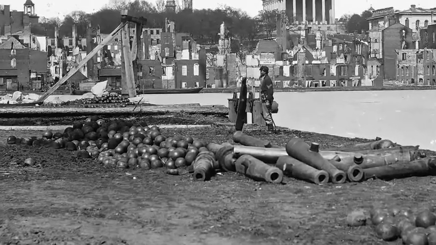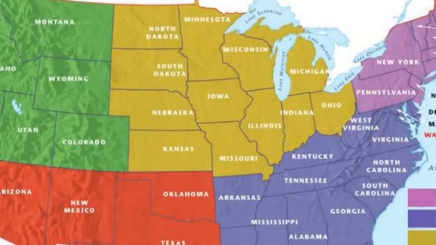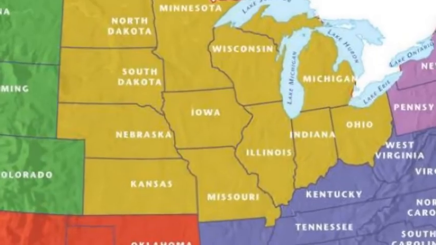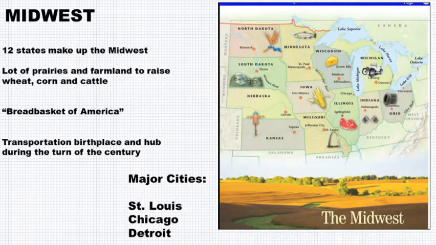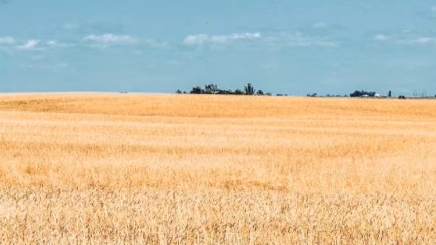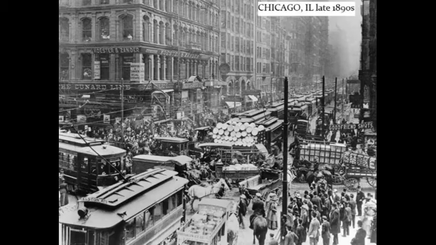Next, we'll talk about the Midwest. That's easy to remember because it's the mid, or the middle of the country. 12 states make up large acres of farmland or cash crops like wheat, corn, and cattle raising still feed America today. Although the Midwest is known for its farmland, there's still big cities there too, like Detroit and Chicago.